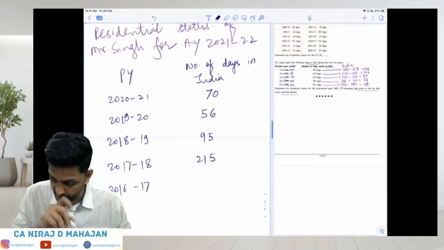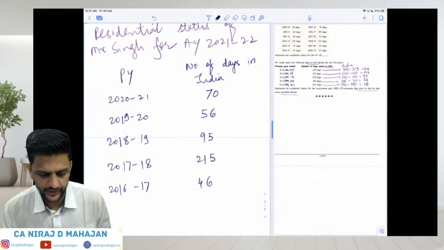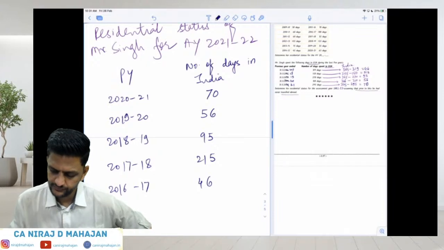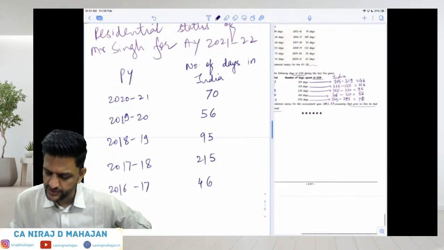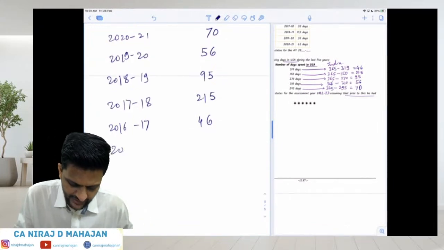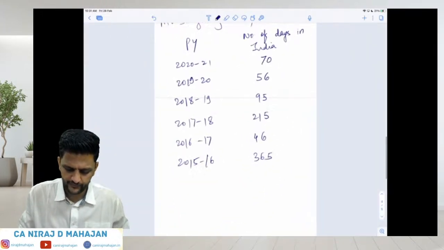And 1617, 46 days. All of you okay till here? And they have said prior to this he was always in India. So before this, 15-16 and earlier, he was always in India. He was never abroad. That is what is given to us.